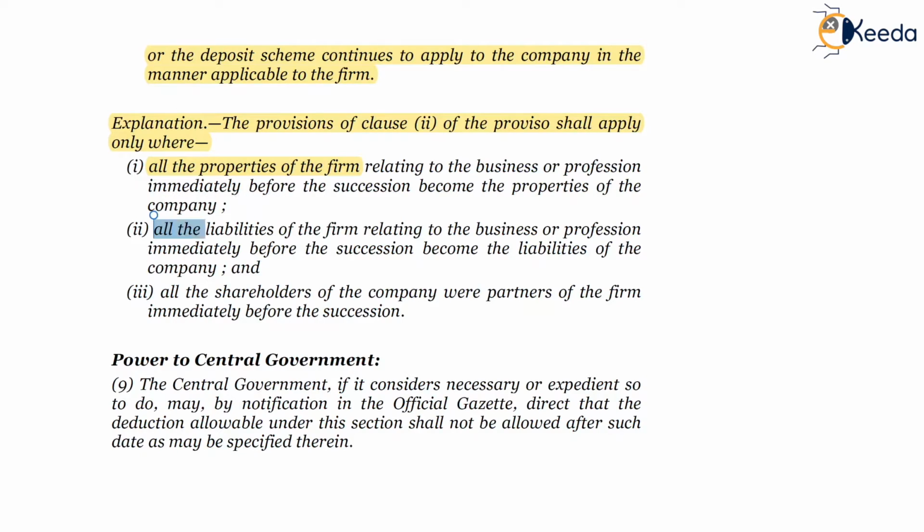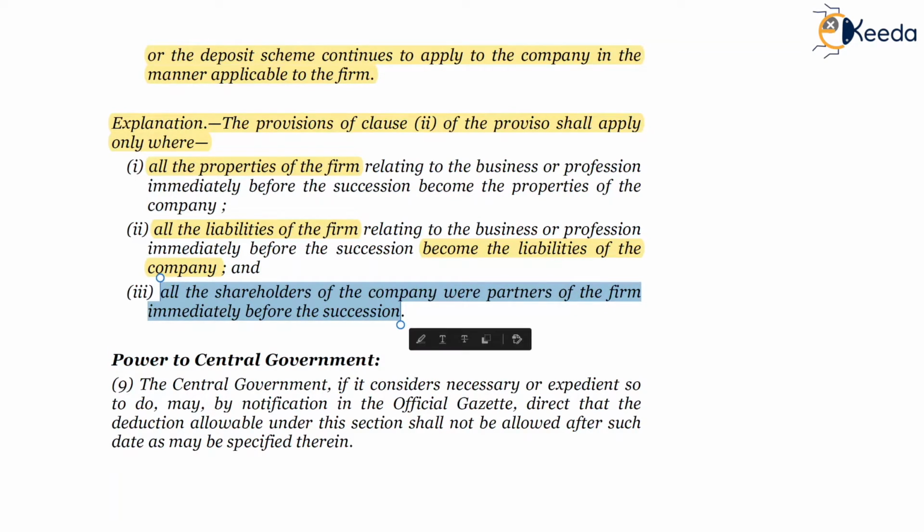All the liabilities of the firm relating to the business or profession immediately before the succession become the liabilities of the company. So all the properties and all the liabilities of the firm should become part of the company, and all the shareholders of the company should be the partners of the firm immediately before the succession.